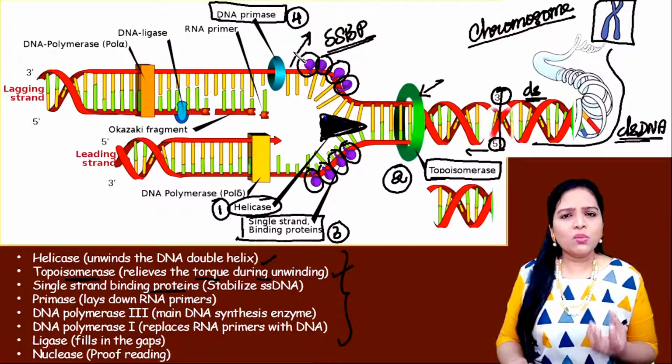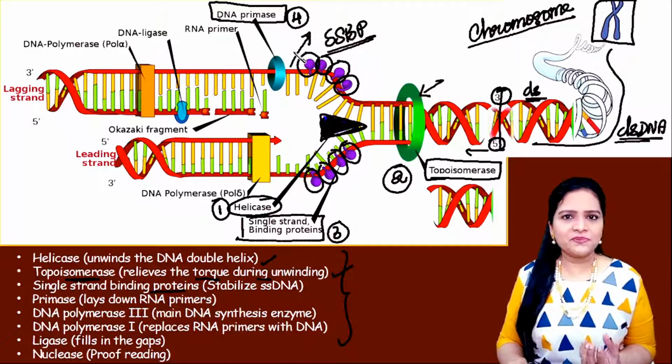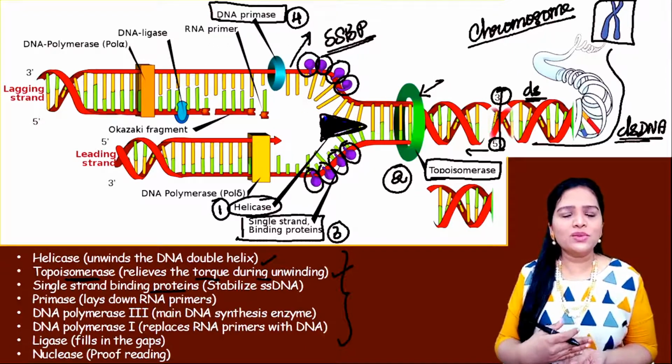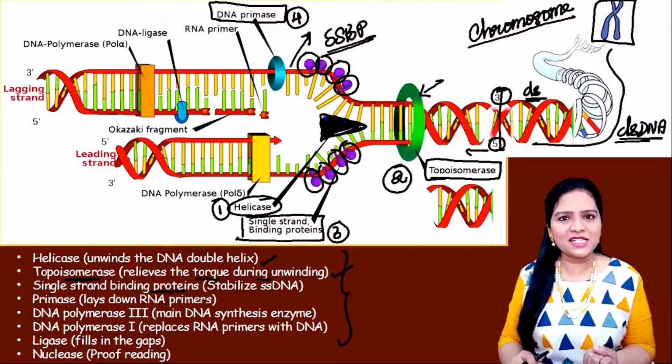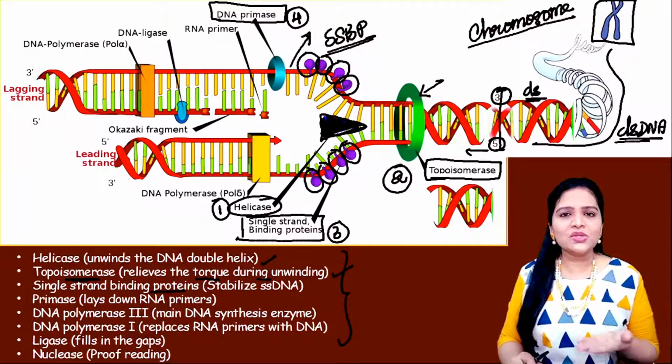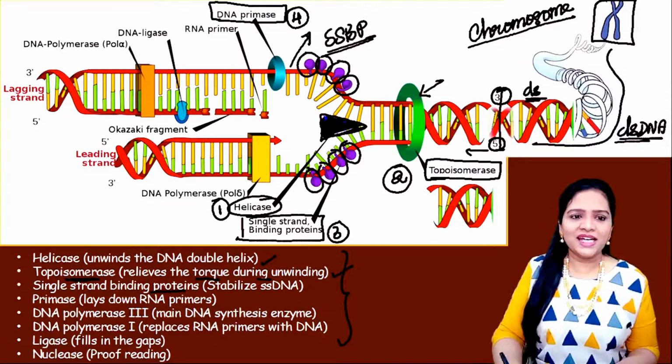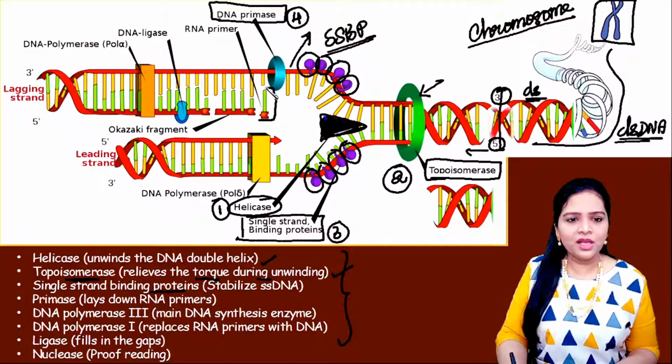Now, it needs some base for this, right? Anything without a base, we cannot construct. For example, when you construct a building without a basement, how can we construct a building? So something is needed as a base. Like a base, here an RNA primer will be produced. So this is the RNA primer.